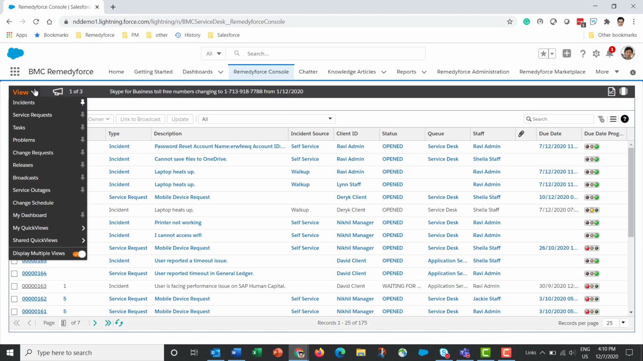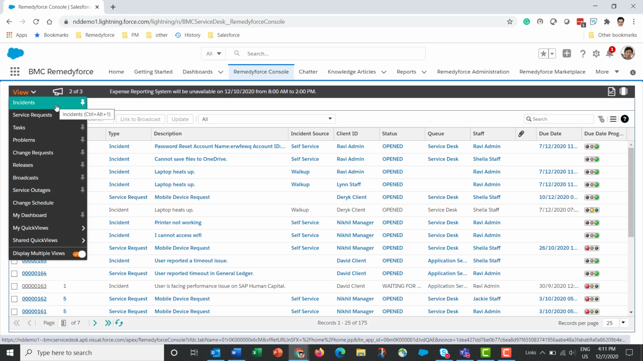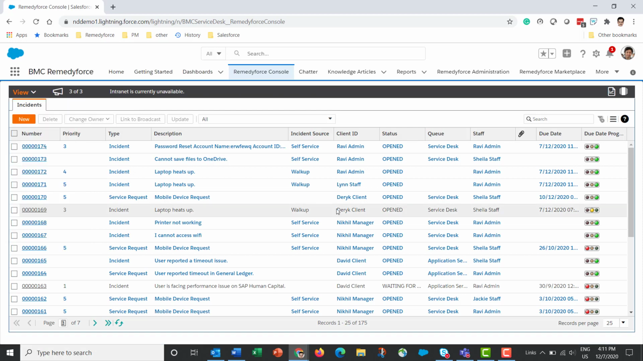Then here we have the view drop down, and this is from where we can access different modules or different record types. We've got incidents, service requests, tasks, problems, change requests, releases, broadcasts, service outages. These are the main records. You can pin any view. So here you can see that I've pinned incidents, and when you pin a particular record type, it is displayed by default when you log into the console or click on the Remedyforce console.